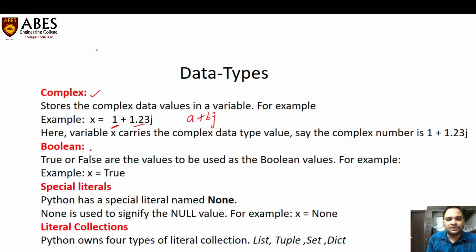Boolean data types return true and false values. This plays a very important role in any programming language. Some special literals, just like None, we are going to use further in programming. It signifies the null value in other programming languages. There are different literal collections, just like list, tuple, set, and dictionary. These are also called data structures, data types, but we are going to cover till Boolean in this lecture. In later programming series, we will cover all of these.